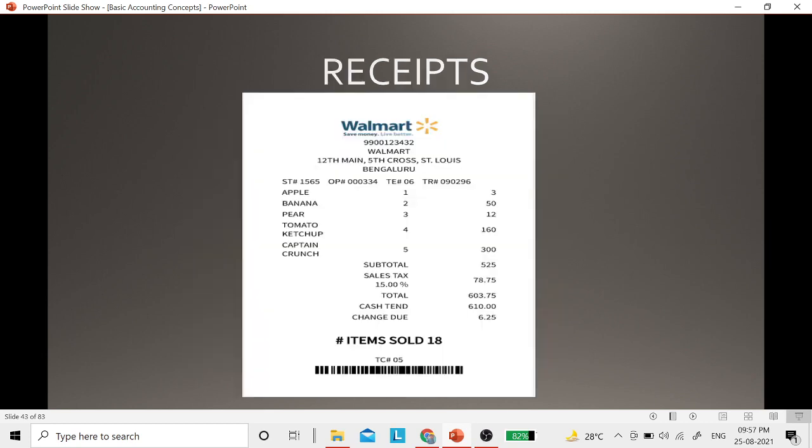Second one is receipts. Now what are receipts? So receipt is kind of acknowledgement. It is a document which acknowledges money is paid by the buyer to the receiver. It is a kind of proof. Okay, so it is issued to the payer. And by whom it is given? By receiver. It is issued by the receiver but issued to the payer.